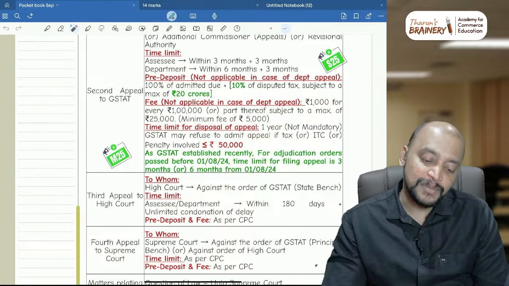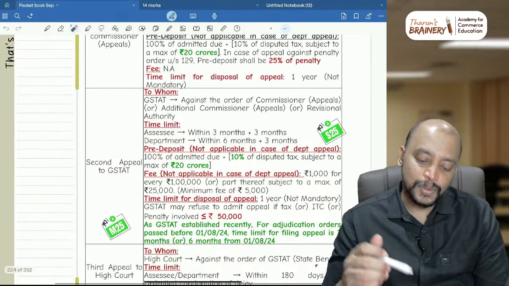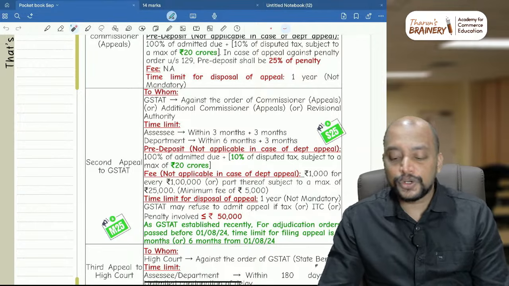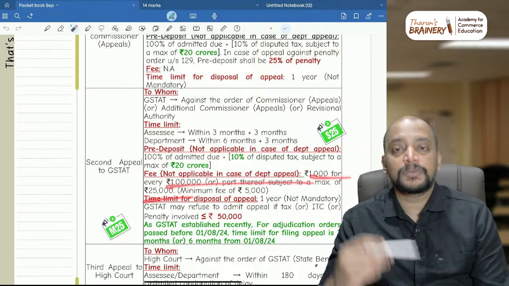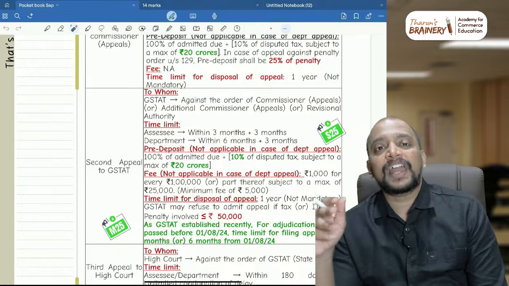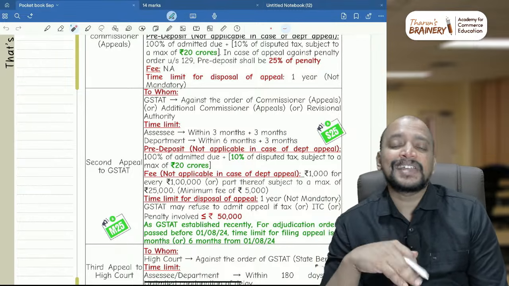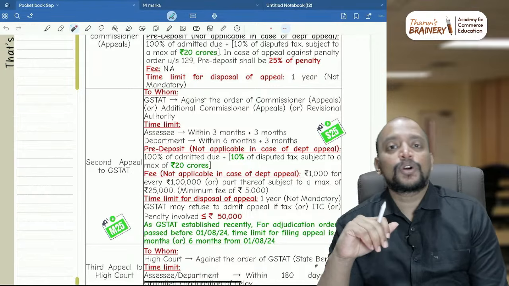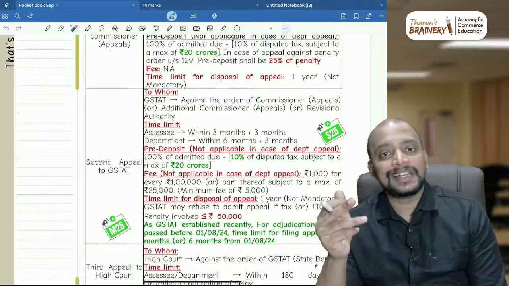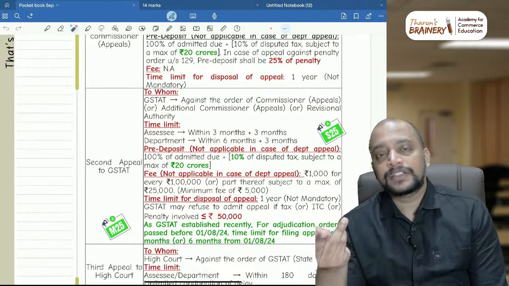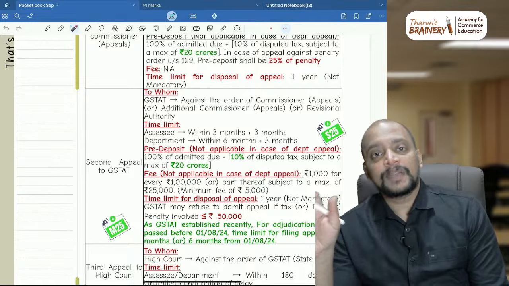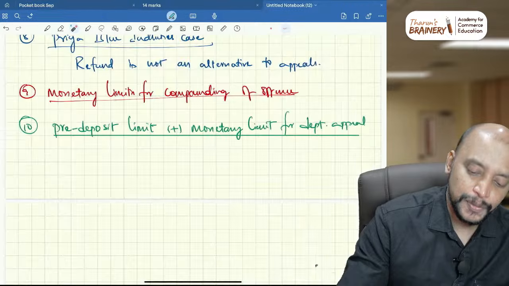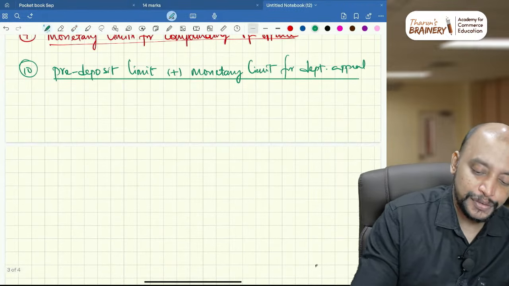And there is a minimum fee, so appeal fee is there. So what is the appeal fee? Minimum appeal fee will be 5,000 rupees, and then 1,000 rupees for every 1 lakh or part thereof, subject to maximum 25,000. For example, if the dispute is 4,20,000, so 5,000. If the dispute is 3 lakhs, then also 5,000. If the dispute is 2 lakhs, then also 5,000. Suppose if it crosses more than 5 lakhs, then in that case, suppose 8 lakhs. 8 lakhs means 1,000 per lakh, so 8,000. Suppose if it is 36 lakhs, then maximum will be 25,000. So that will be taken as the appeal fee. So with respect to this 10th point that you need to keep in mind.